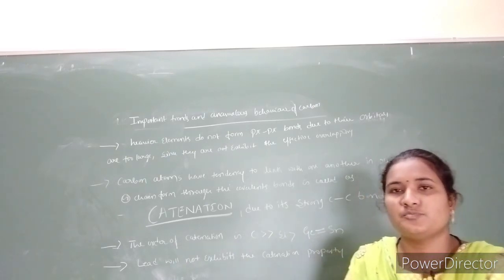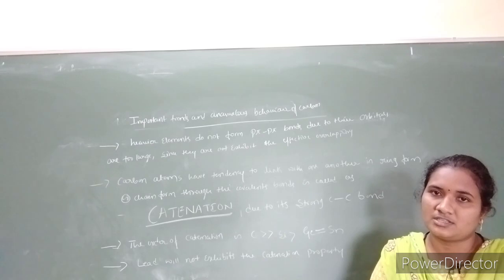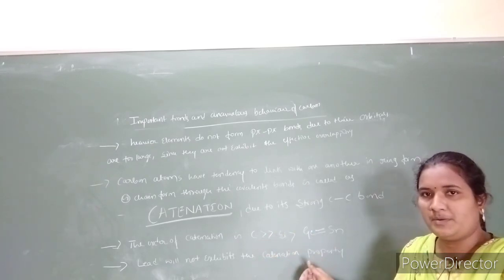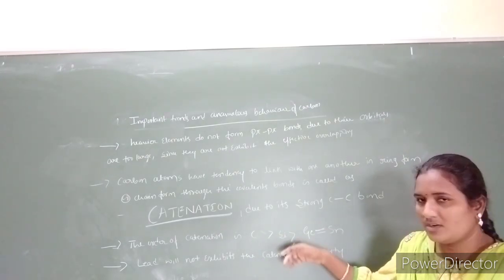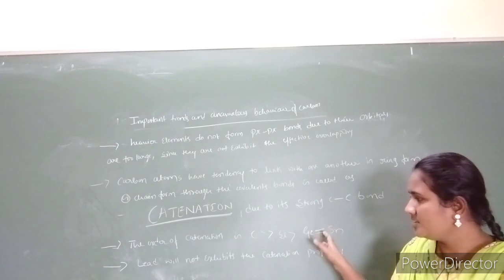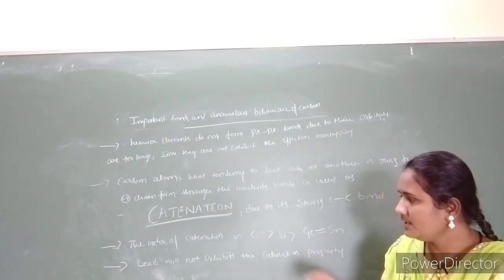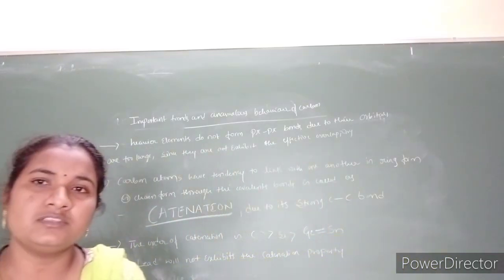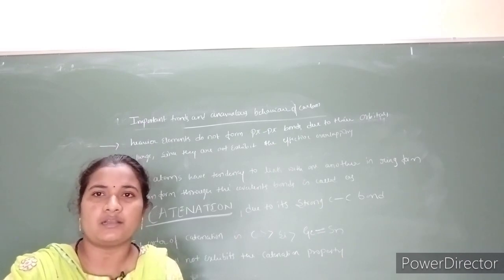But down the group it decreases due to heavier size as well as lower ionization enthalpy and electronegativity. As a result, compared to other group members, carbon has the highest catenation property, and silicon is less than carbon. Germanium and tin show somewhat equal or nearer catenation property, but lead will not exhibit catenation. So these are the important trends as well as the anomalous behavior of carbon.